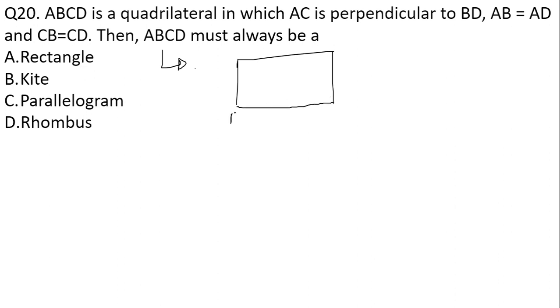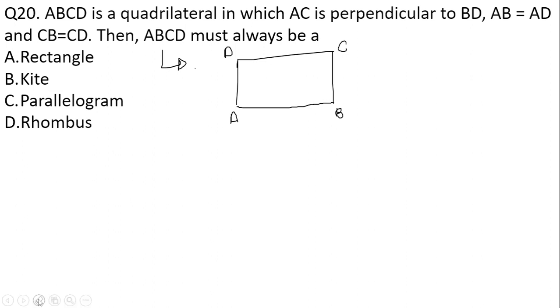So A, B, C and D. Okay, this is a quadrilateral where AC is perpendicular to BD. This is BD. For example, this is the diagonal AC. This diagonal AC is perpendicular to BD.